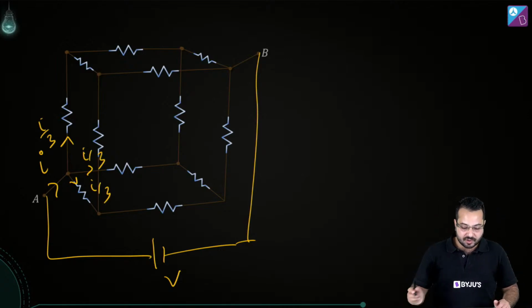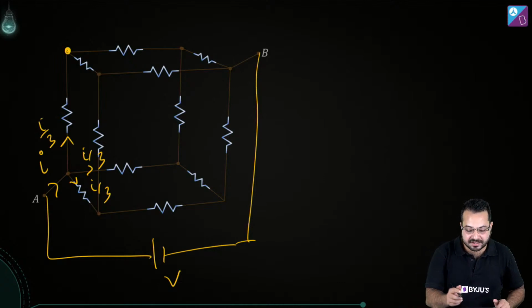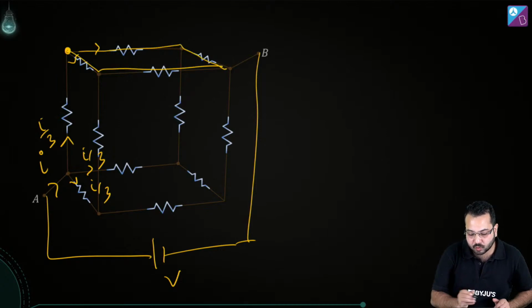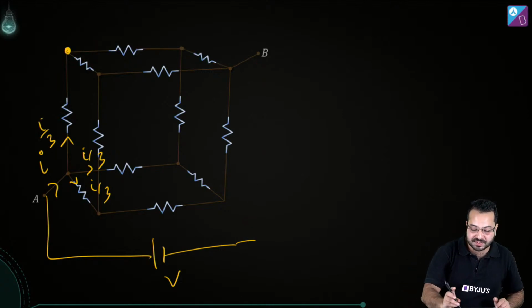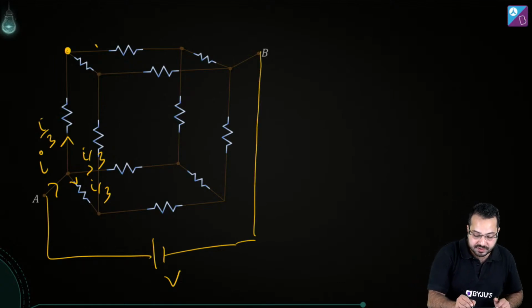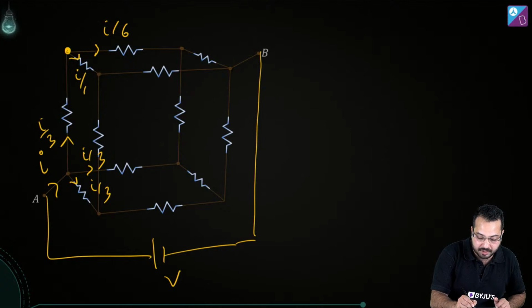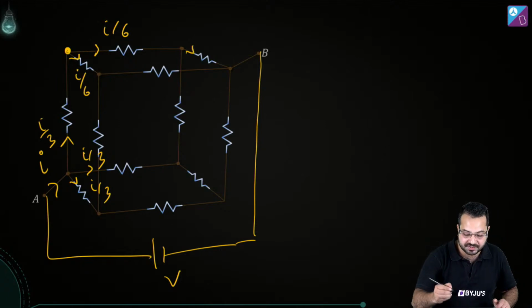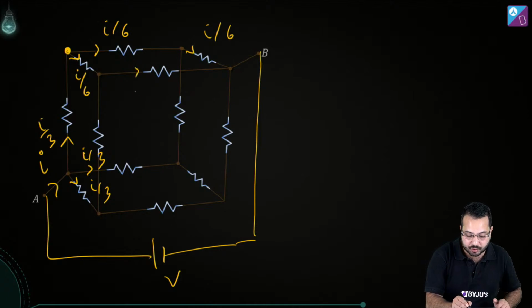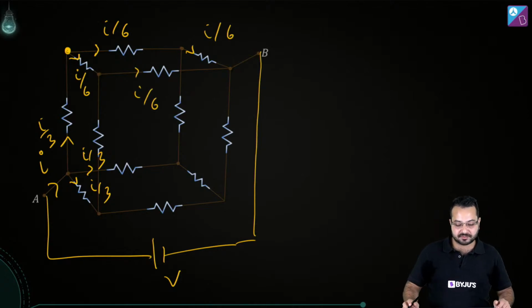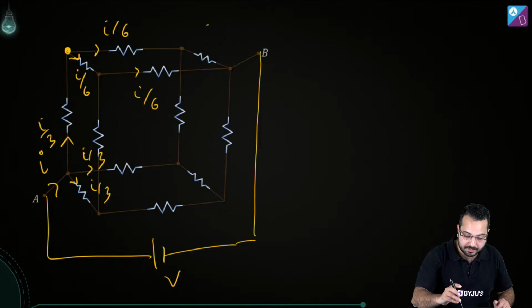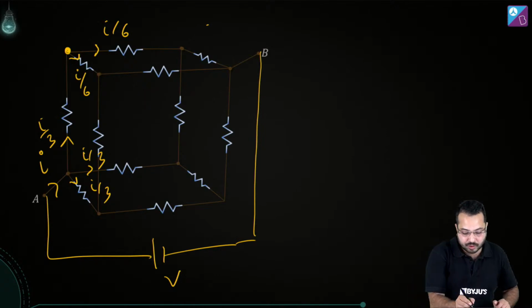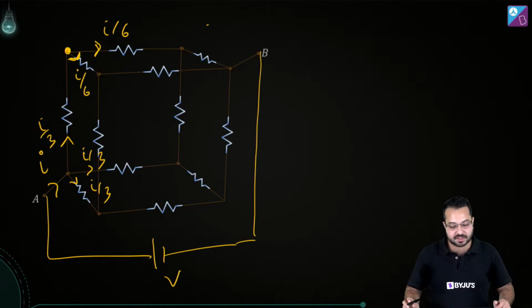Correct. Now when we reach this point, it is again getting branched into 2 paths. You can take this route or you can take this route. Is there any difference between these two routes? Obviously there is no difference, which means the current is going to be divided equally. So this is going to become I by 6 and this also is going to become I by 6. And the same here: this is going to become I by 6 and this is also going to become I by 6. Is that clear? I'm sorry, this is not going to become I by 6. The argument is over here: this becomes I by 6 and this becomes I by 6.